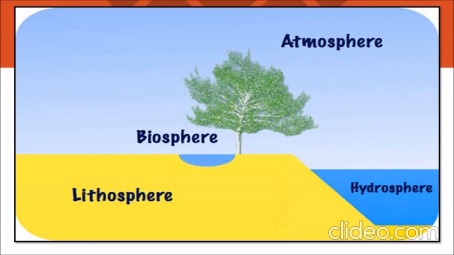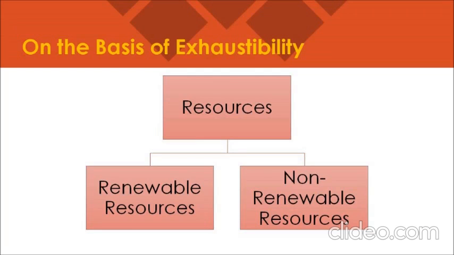These abiotic resources originate from the lithosphere, hydrosphere, and the atmosphere. Okay, children? Now let's talk about another category of resources, which is exhaustibility.